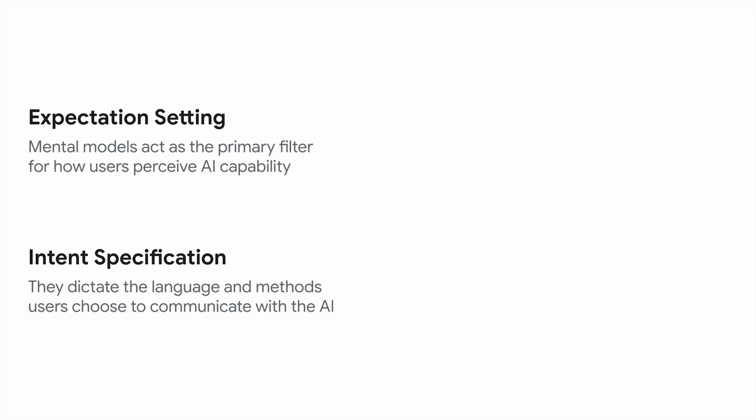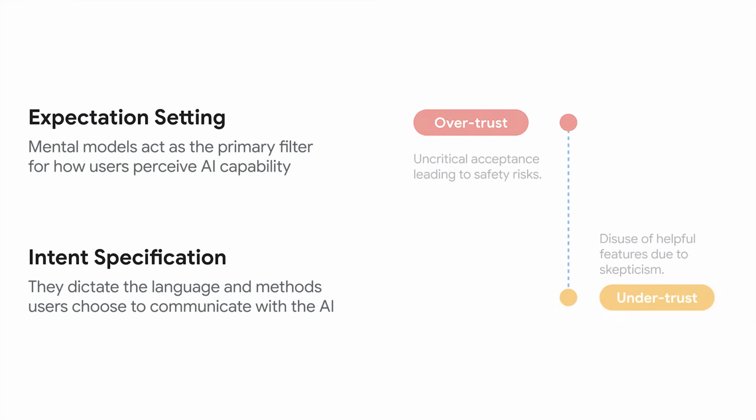This learning process through discovery is critical, because mental models also have expectation setting power. They help us determine how much we might trust something and what value we might expect from it. And expectations can shape how users specify their intent to AI. If they overtrust the AI, they might provide underspecified, vague prompts, expecting the AI to read their mind. If they undertrust the AI, they might end up inadvertently providing contradictory instructions, or end up missing the exploratory power that your AI can offer them.